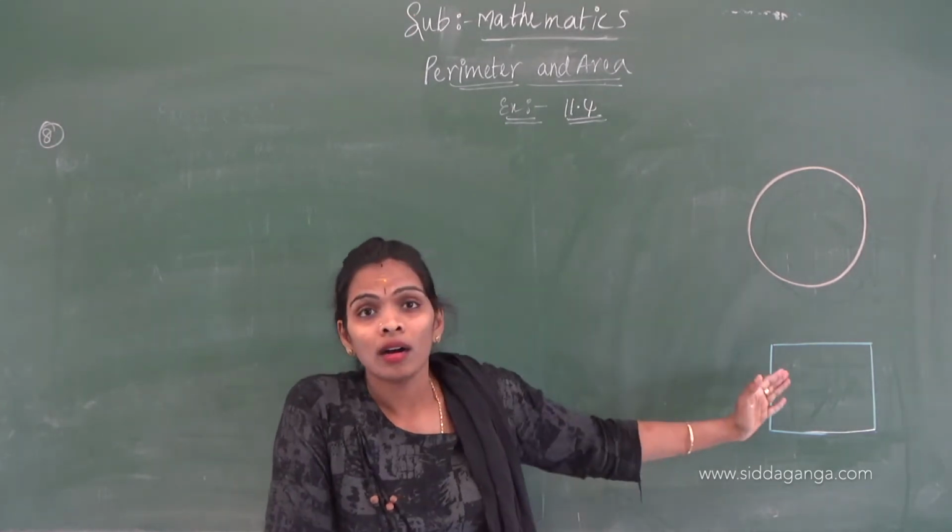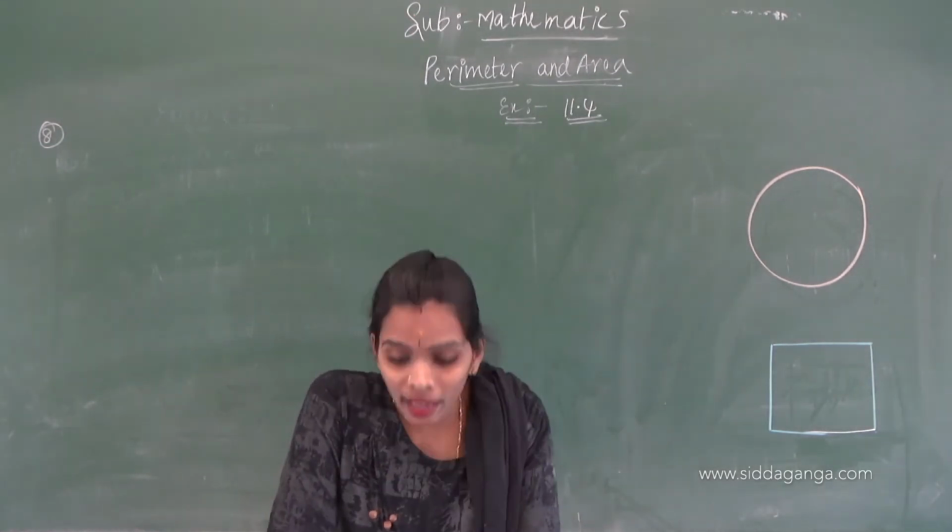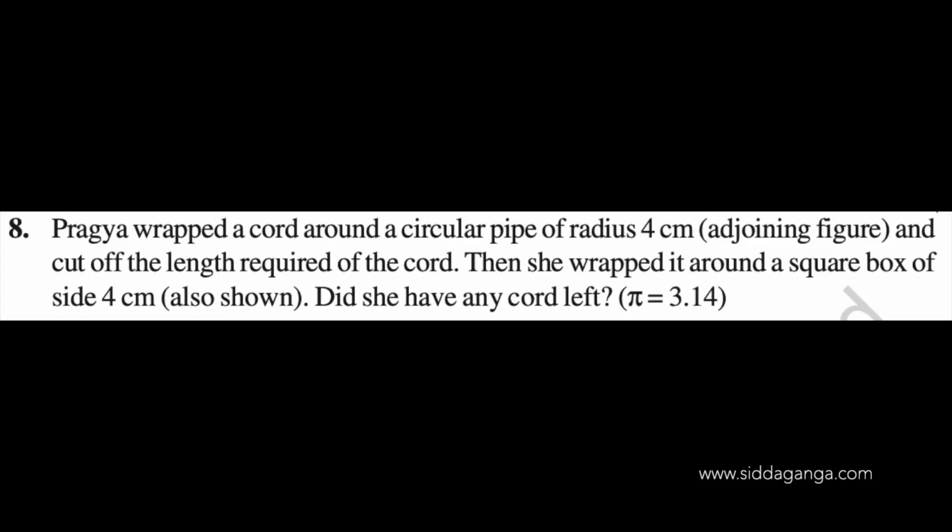The 8th question is: Pragna wrapped a cord around a circular pipe of radius 4 cm and cut off the length required of the cord. Then she wrapped it around a square box of side 4 cm. Did she have any cord left?